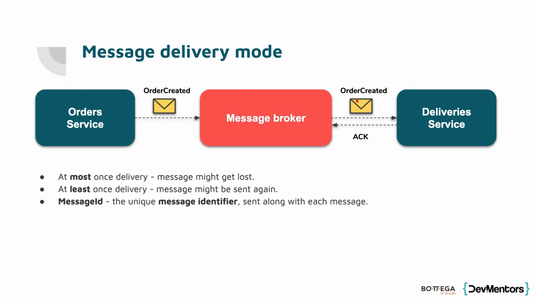Yeah, so we'll receive, for example, like on the slide, this order created event, but if something goes wrong here, the message broker will not care. It sends us the message only once, and it doesn't care whether we failed with processing it or not. So we have this automatic ACK in which we simply say, okay, whatever.